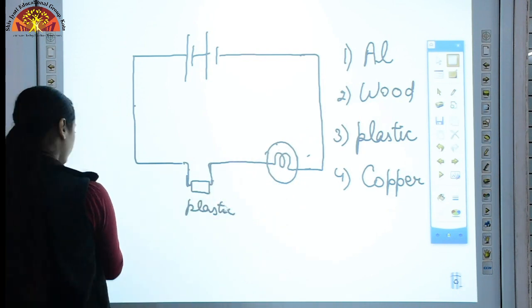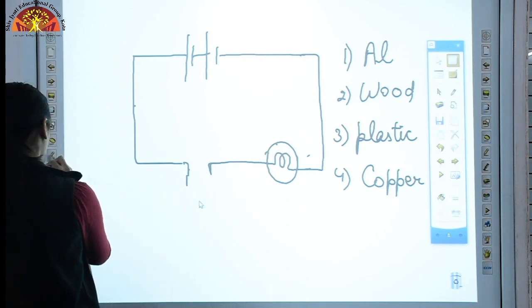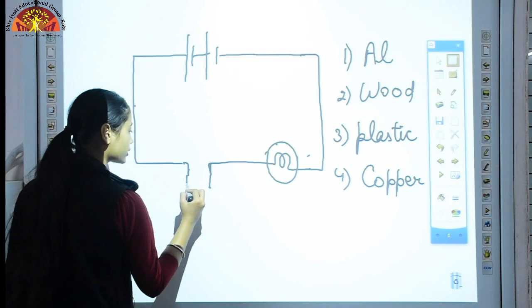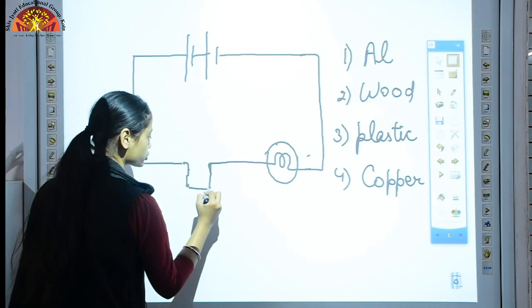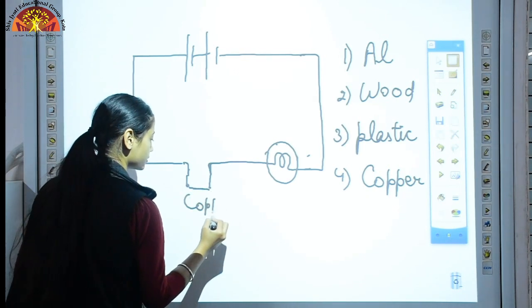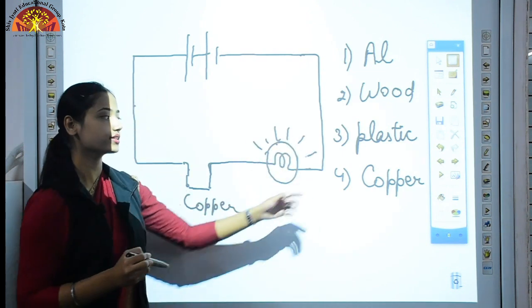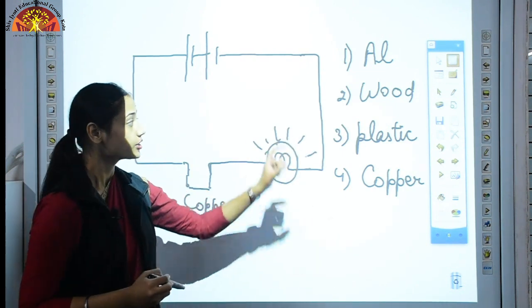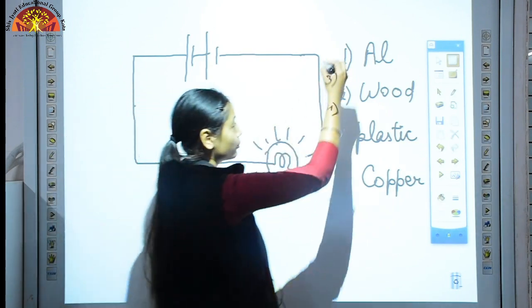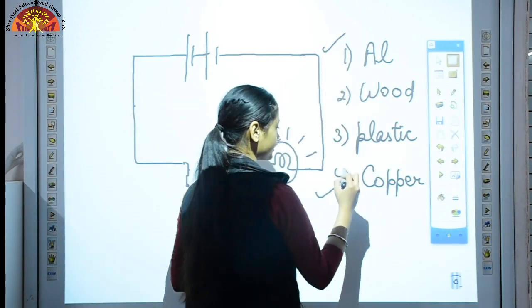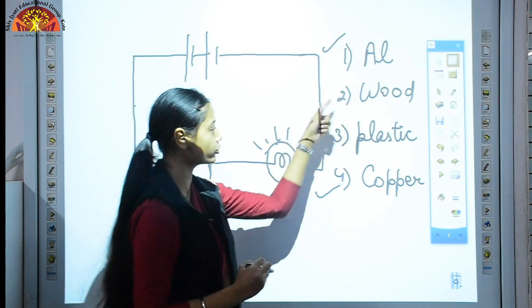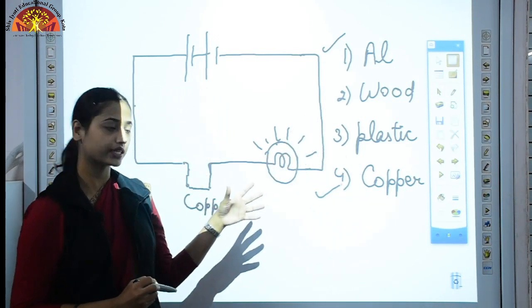Then finally we will place a copper wire between these two ends. Now in this case our bulb will glow. Why? Because copper is a conductor. So out of these four, aluminium and copper are conductors, whereas wood and plastic are insulators.